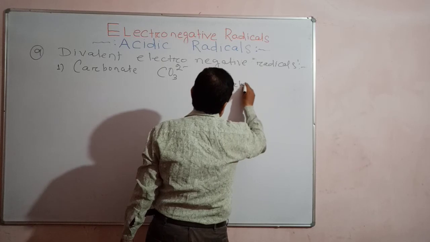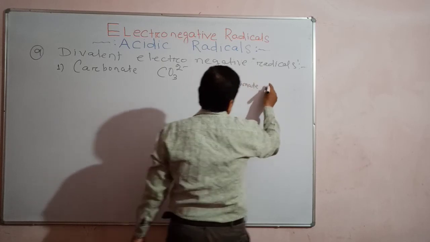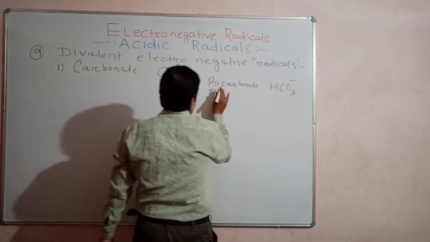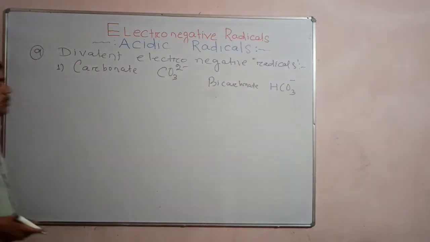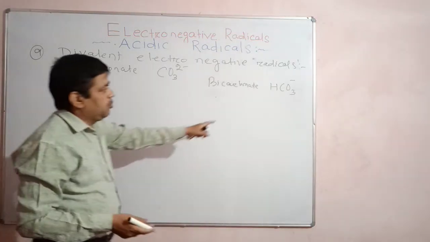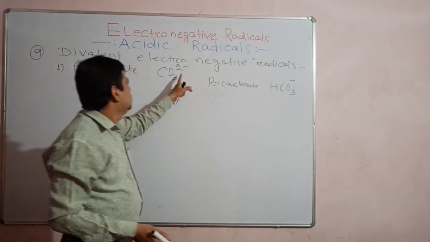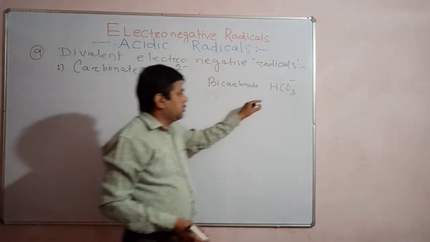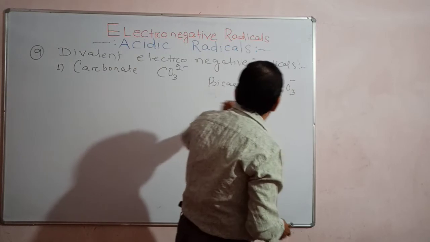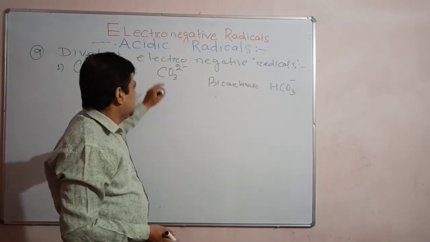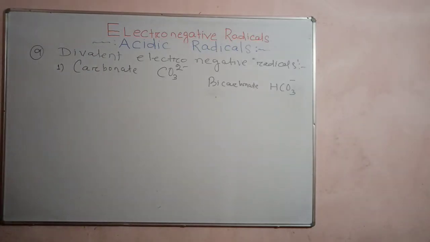Bicarbonate is HCO3 minus and carbonate is CO3 2 minus. So one is a monovalent compound radical and the other is a divalent compound radical; valence is 1 and 2. Bicarbonate consists of one hydrogen atom, one carbon atom and 3 oxygen atoms, and carbonate consists of one carbon atom and 3 oxygen atoms. Hydrogen is absent in carbonate. Clear? Understand?